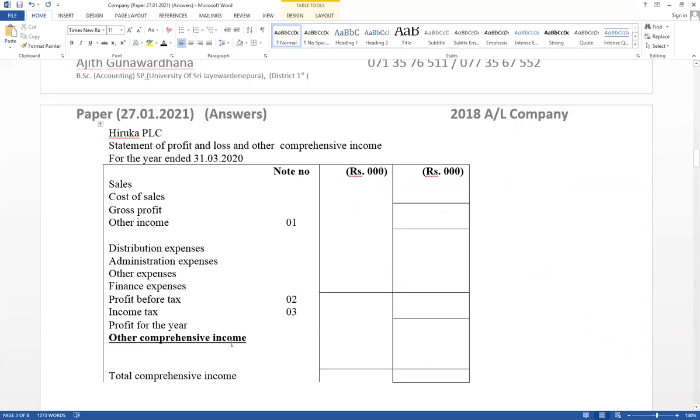And other comprehensive income, normally revaluation profit should be recorded, but sometimes, if it has given second time revaluation, sometimes revaluation loss also we have to record. But normally revaluation surplus should be included under other comprehensive income.